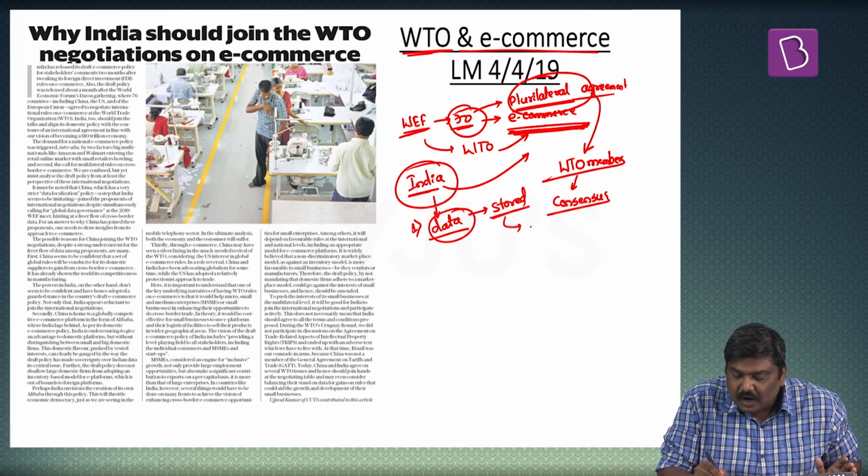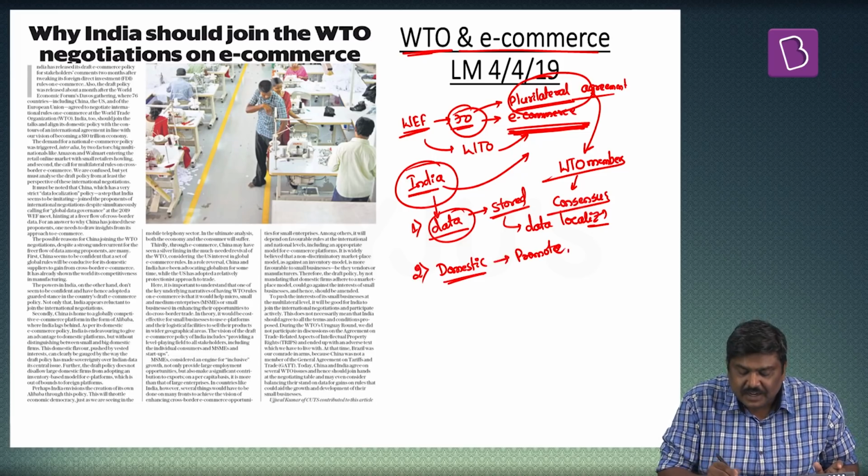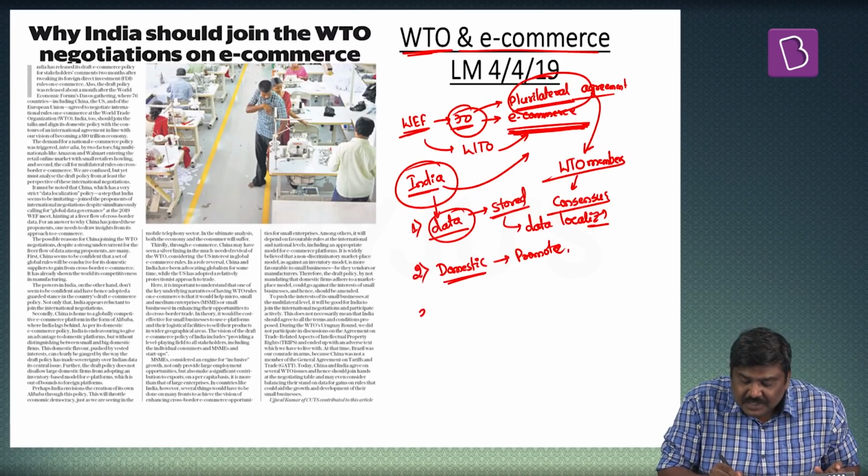That is a concept of data localization which is being discussed now. That is the first point. Second point, India has got a huge number of domestic companies in the e-commerce sector itself, and they want to promote these particular domestic companies. That is the second issue. The third reason which has been cited is that India wants to have the leg space, or wants to ensure